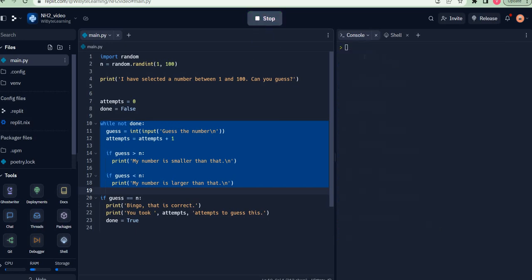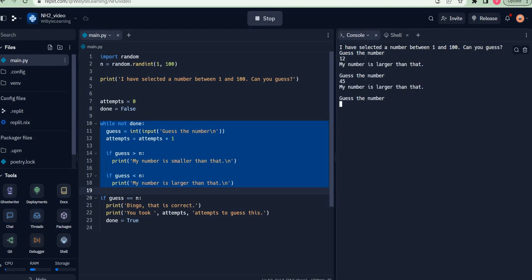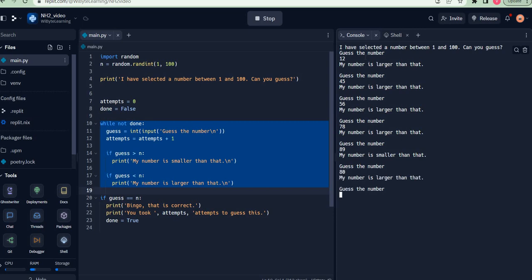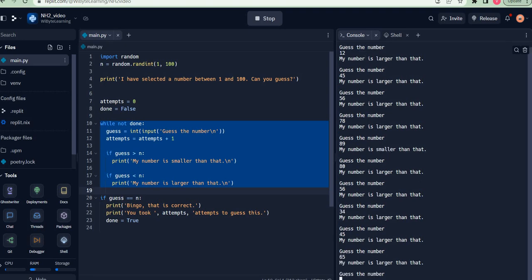So let's just see this. We can illustrate this in action. It says guess the number. Say I say 12. It says larger than that. So I say 45. Larger than that. Let's say I say 56, then 78, then 89. Smaller than that. I say maybe 80. Larger than that. In fact, it will never get out. Even if I guess the number correctly, it basically will just keep me in these two conditions. It's never going to get out of this, because this condition where it checks for equality is not even a part of this loop.